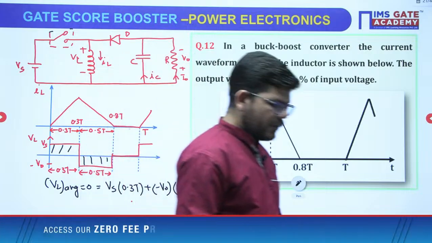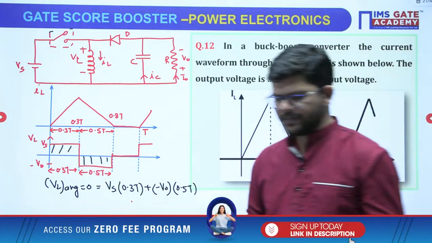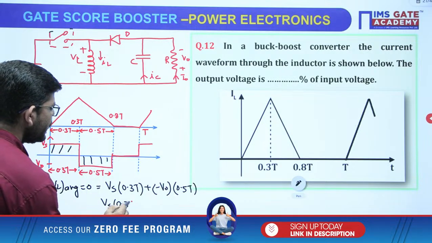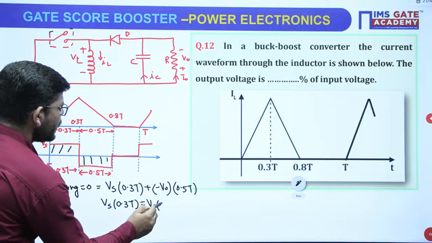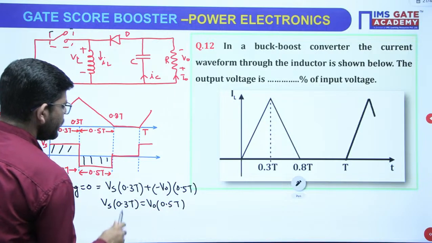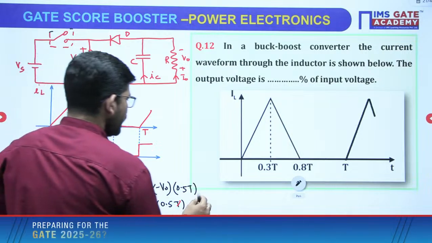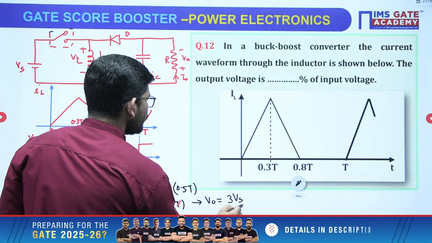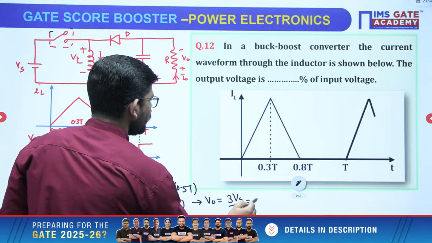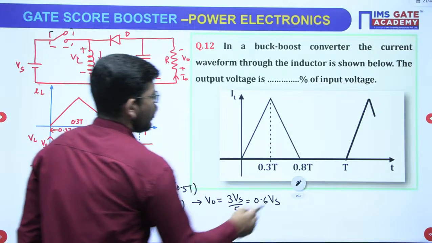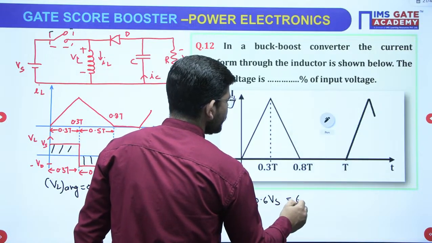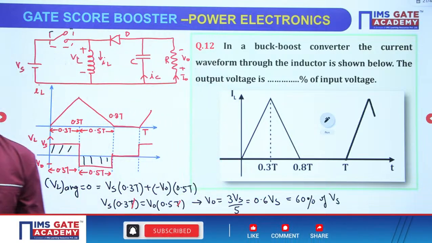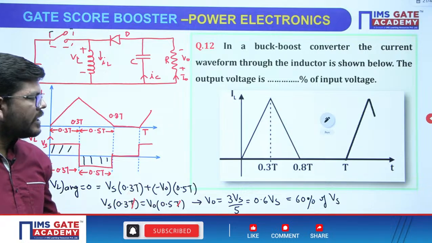Then when you solve, you get Vs into 0.3 T equals V naught into 0.5 T. T and T will be cancelled, and you will get V naught equals 3 Vs over 5, or 0.6 Vs, or you can write that output is 60% of input, right? So the answer is 60%.